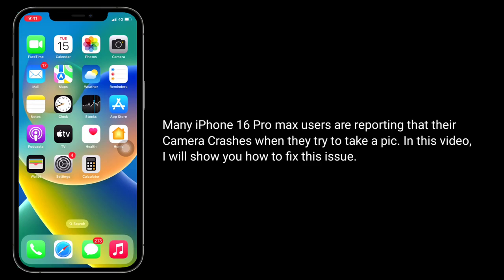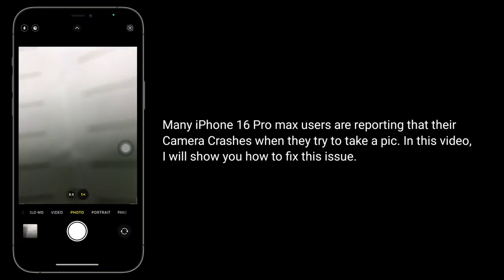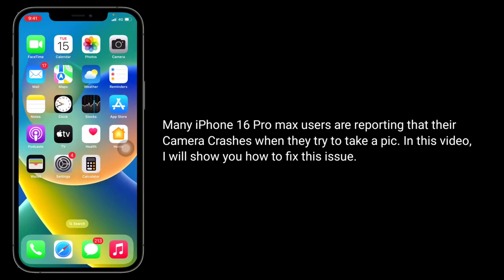Many iPhone 16 Pro Max users are reporting that their camera crashes when they try to take a pic. In this video, I will show you how to fix this issue.